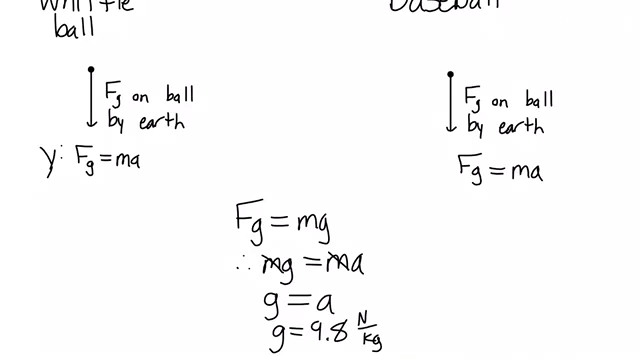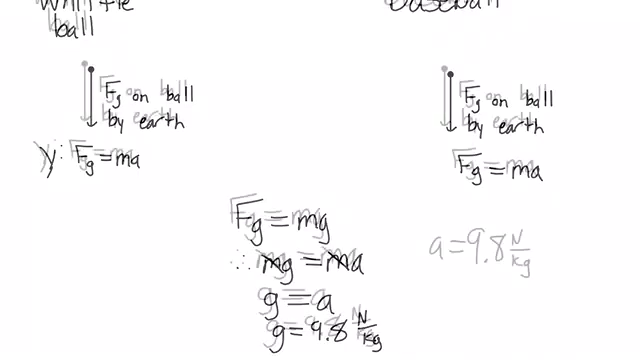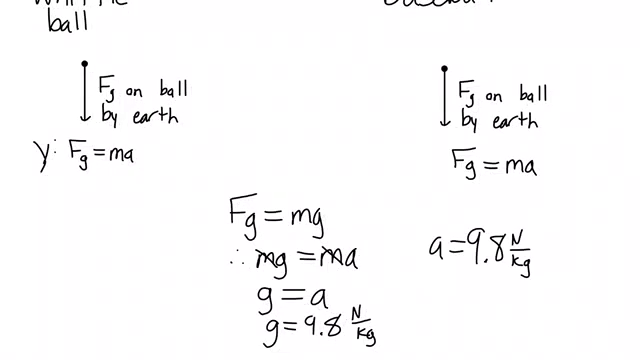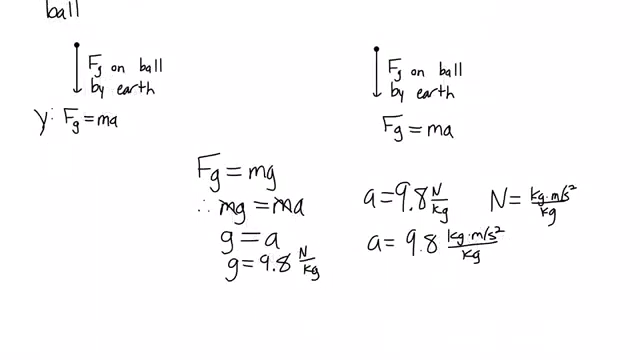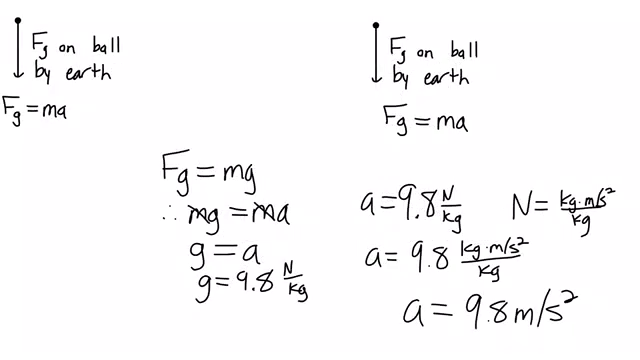Knowing that g equals 9.8 newtons per kilogram, we can plug that in to get a equals 9.8 newtons per kilogram. Knowing that 1 newton equals 1 kilogram times meters per second squared, over kilograms, we can plug that in and get a equals 9.8 meters per second squared. This holds true for each ball.